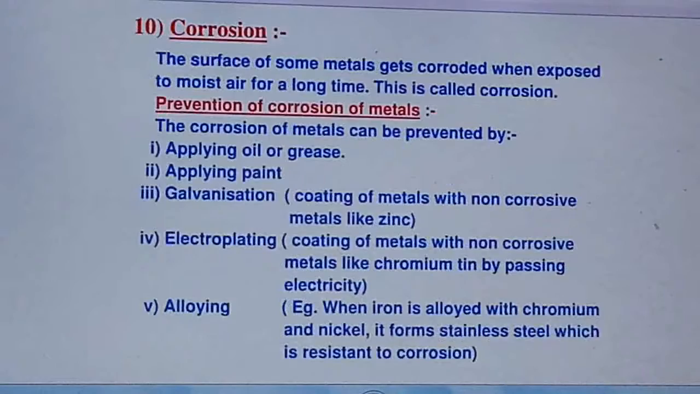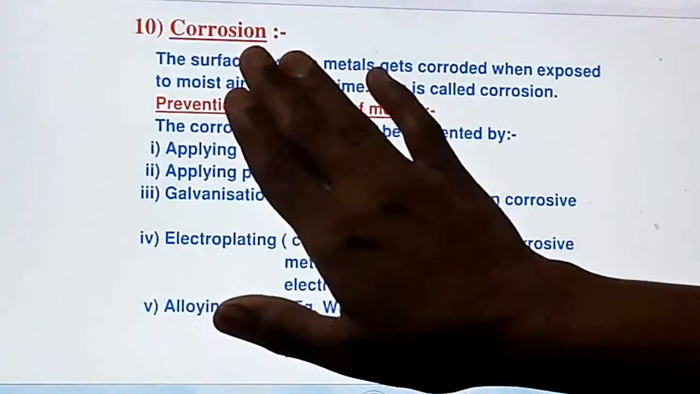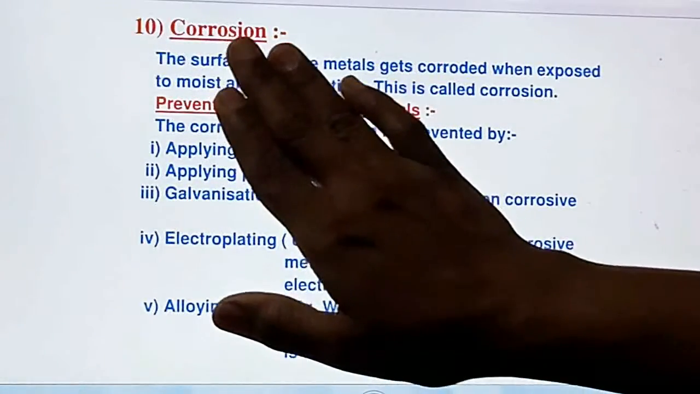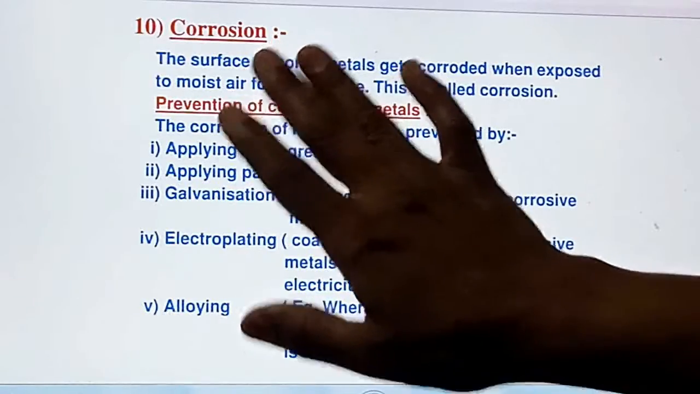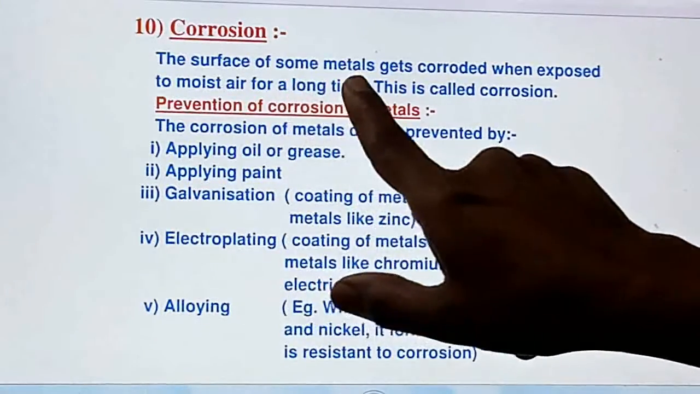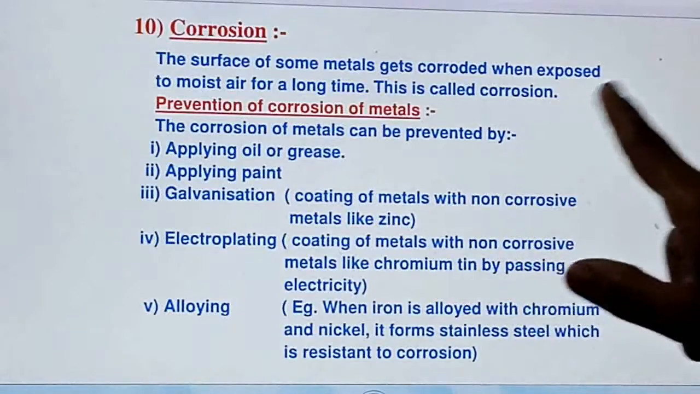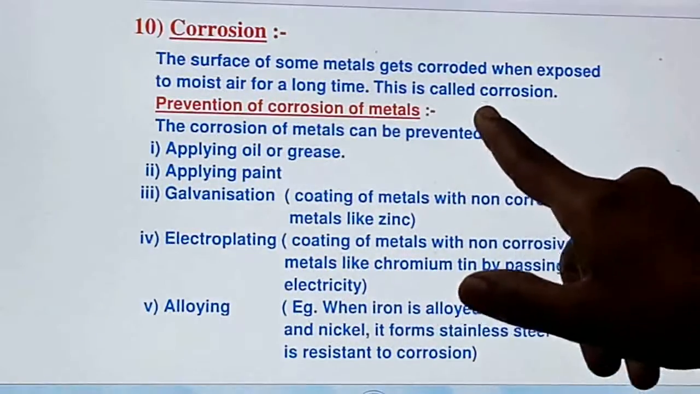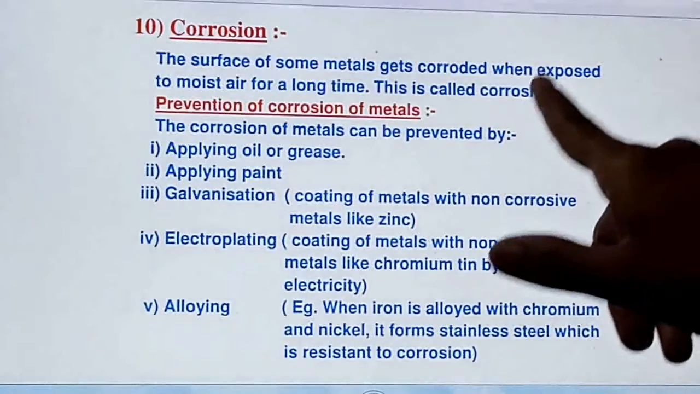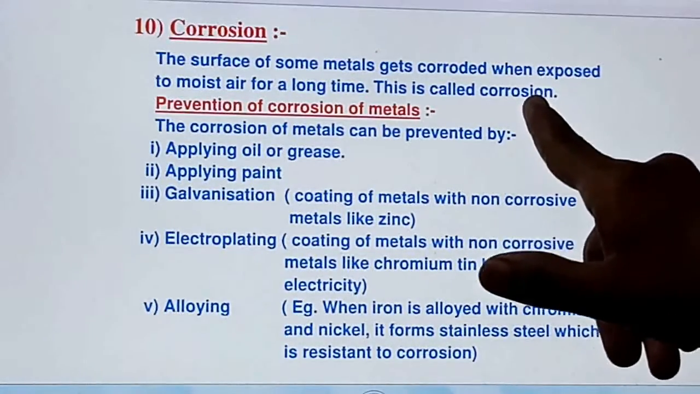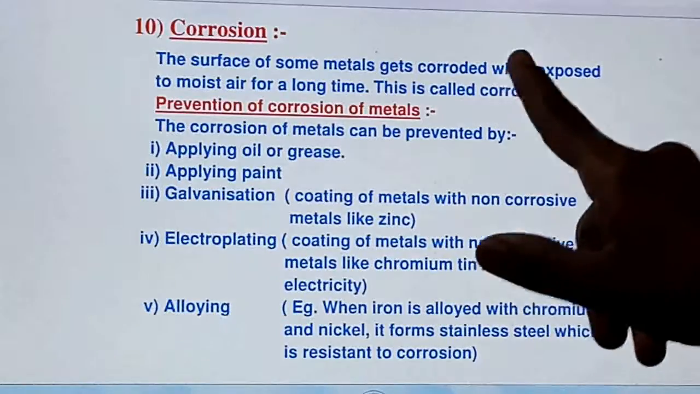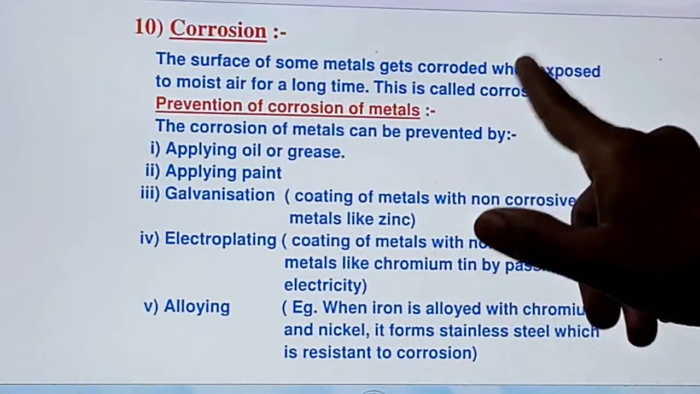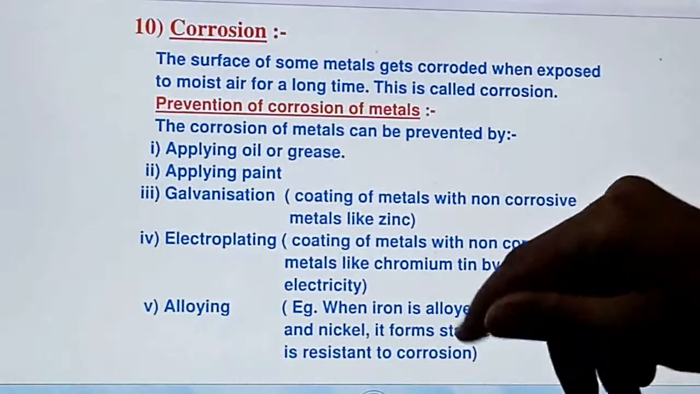The next point is corrosion, right? We said that the iron goes on rusting. So corrosion is nothing but the rusting process. See, the surface of some metals gets corroded when they are exposed to moist air for a long time, and this is what is called corrosion or rusting. This we have seen in the reaction of the metals with water or oxygen, right? So there we have seen the corrosion or the rusting.